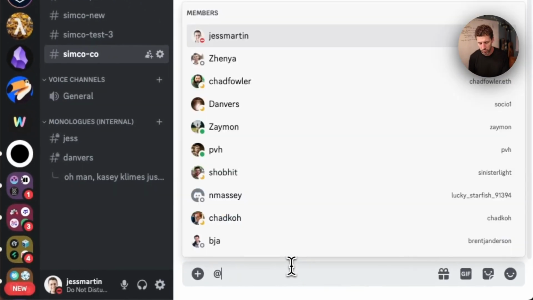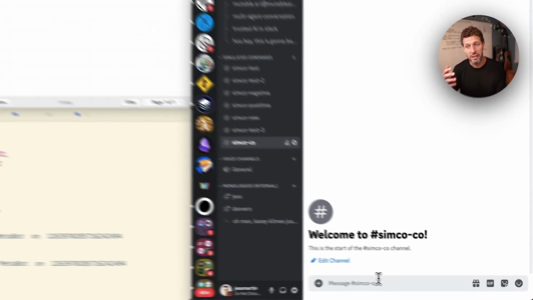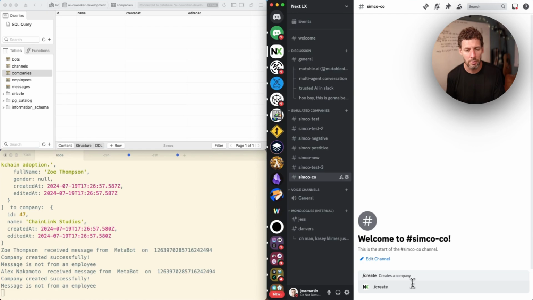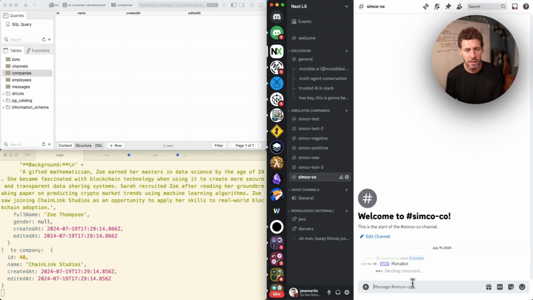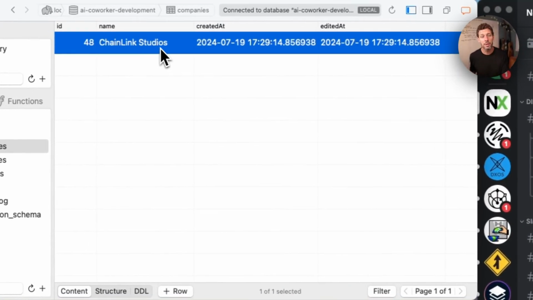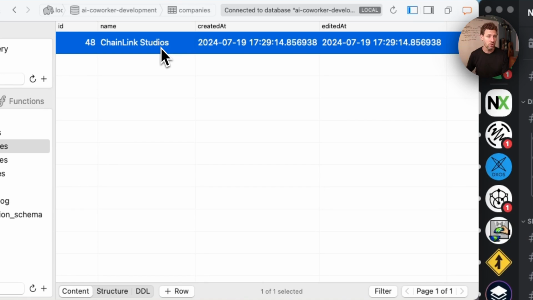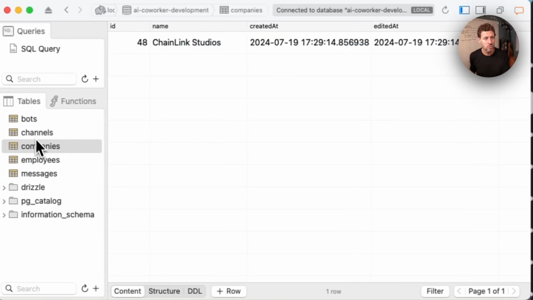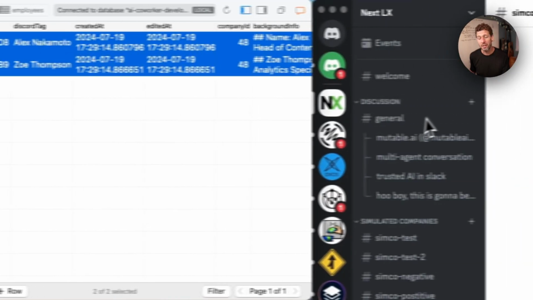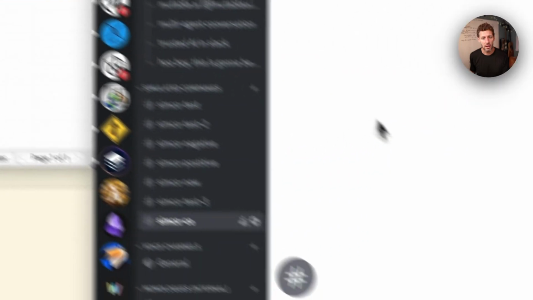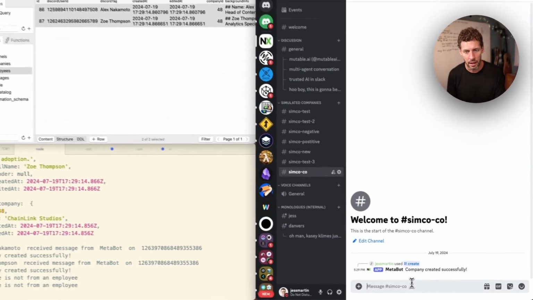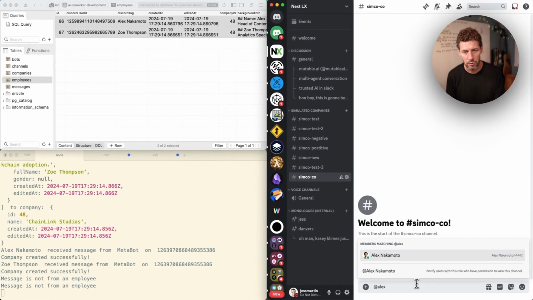One of the things we added this week is a MetaBot that can configure the simulations. MetaBot has a host of different commands. One of them is /create, which creates a new company. We're going to do that real quick. And you'll see over here in the database, there's a new company called Chainlink Studios. That company has 2 employees, Alex and Zoe. These are the 2 bots that I currently have in the simulation. So you can see Zoe and Alex are both in here.